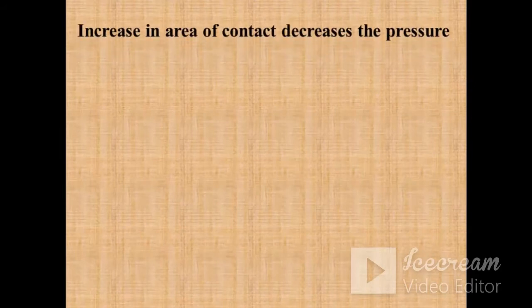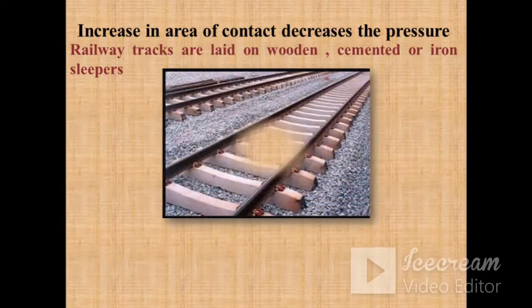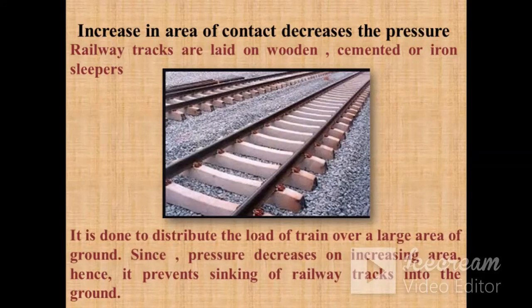Now we will discuss a few applications in which an increase in area of contact is required. Like railway tracks are laid on wooden, cemented or iron sleepers. Why are railway tracks laid on wooden, cemented or iron sleepers? The reason is that the train has a greater amount of load as well as carrying passengers, so the load is definitely increased.